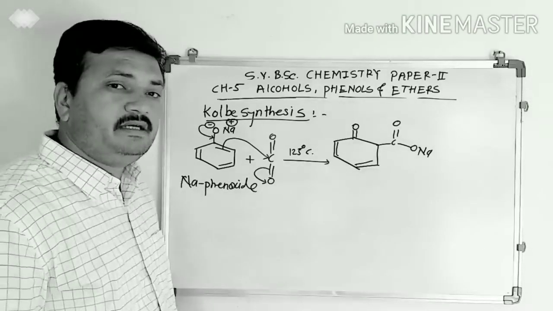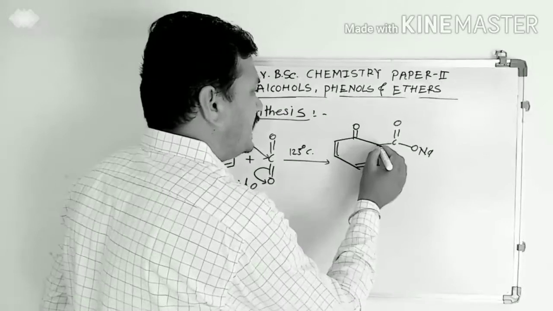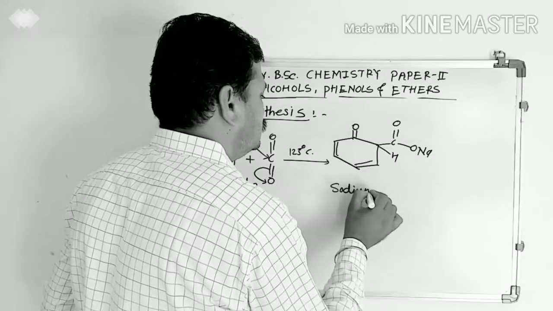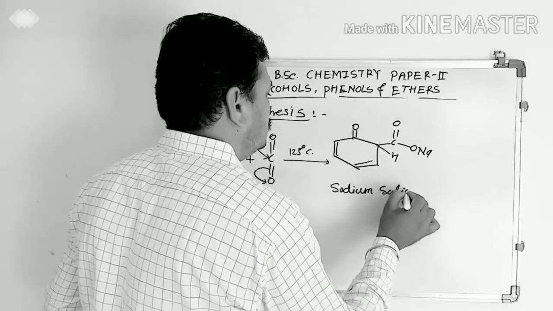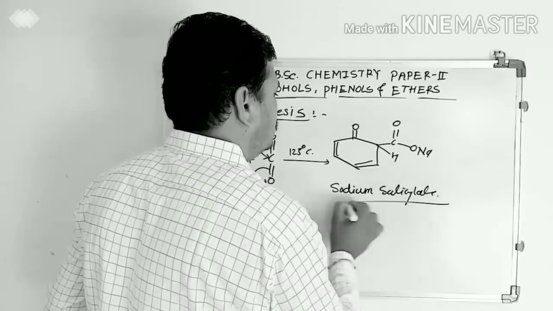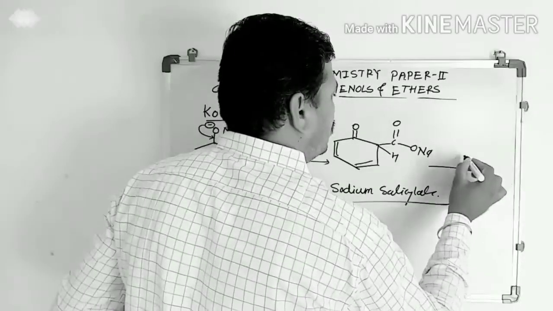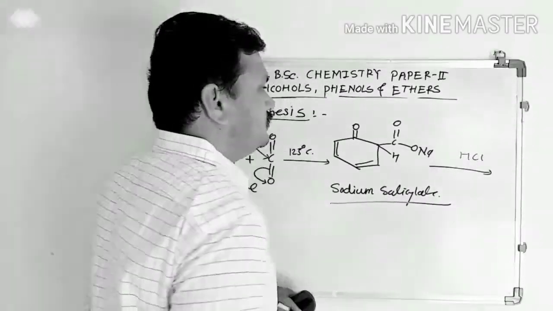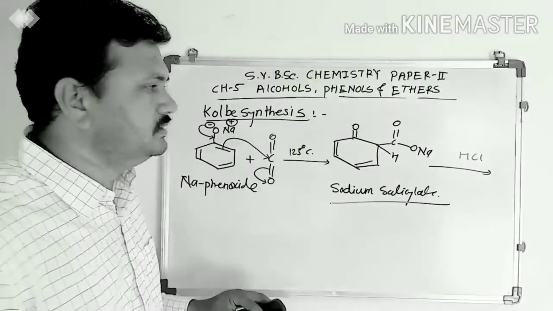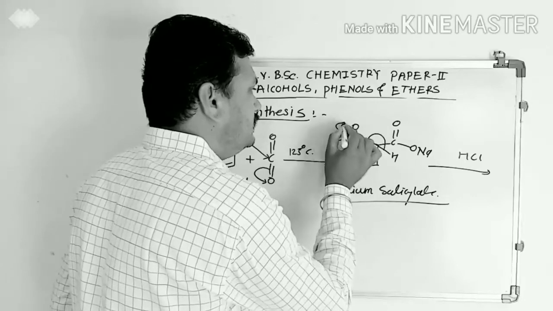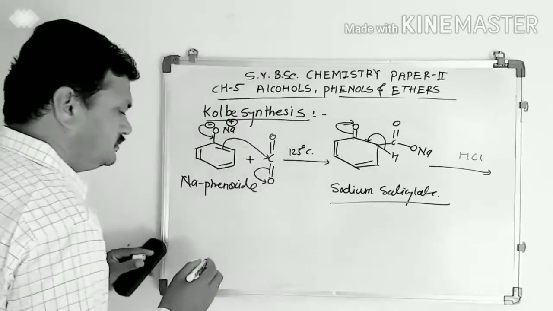This intermediate is known as sodium salicylate. This sodium salicylate, upon acid hydrolysis, forms salicylic acid.